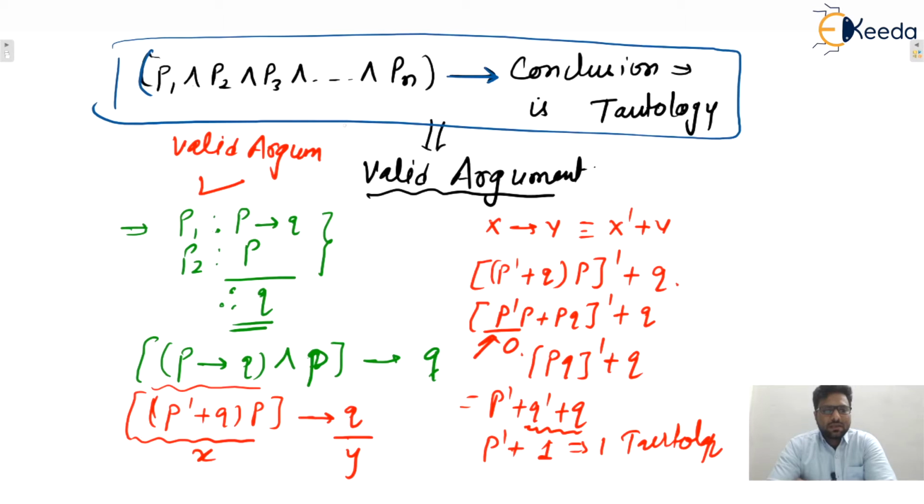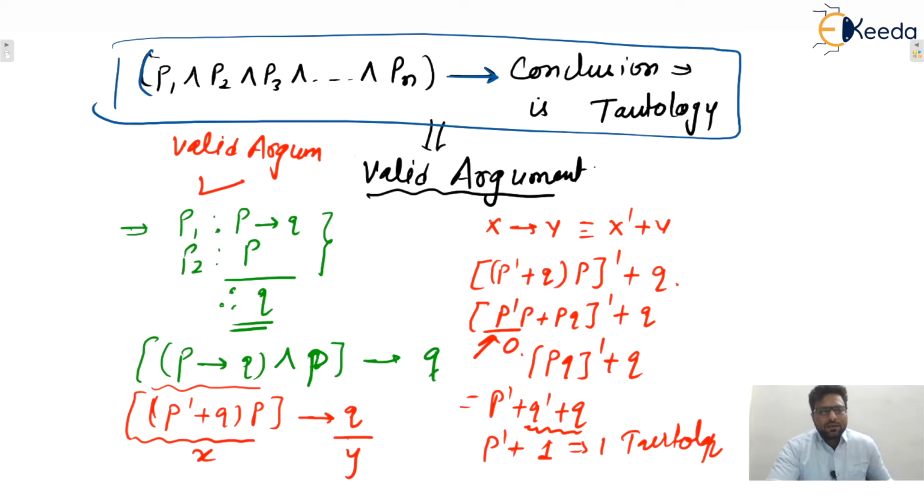Okay guys, so let me see. Yes, one shortcut. What is that shortcut? We can say that if the argument is valid, then if we assume all premises to be true, the conclusion must be true. Yes or no? That is the meaning of argument.